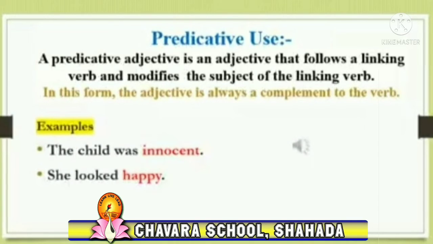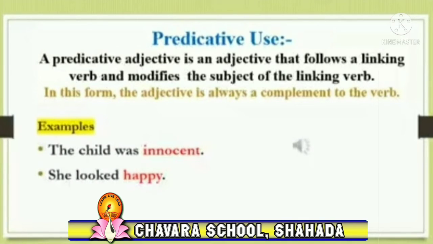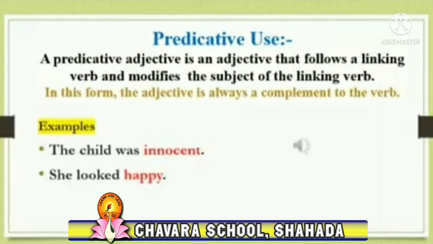You can see we are using the adjective after the noun. Second example: she looked happy. Happy is an adjective and she is the subject. We use the adjective after the noun, so it is called predicative use. So, my students, you understood the attributive use and the predicative use.